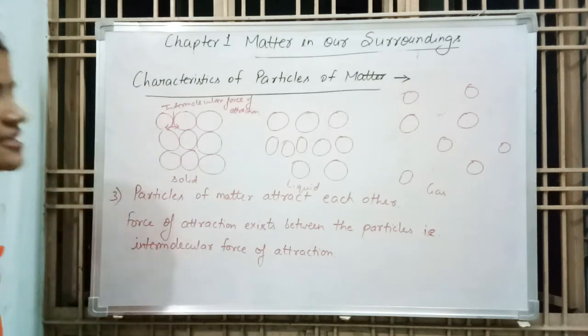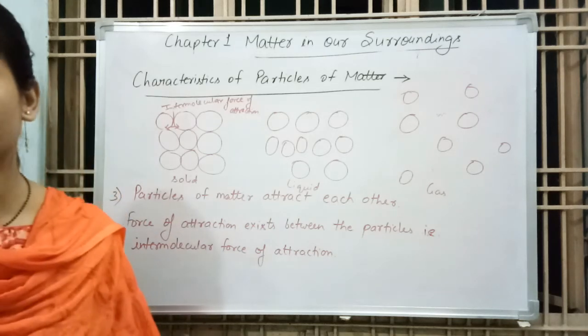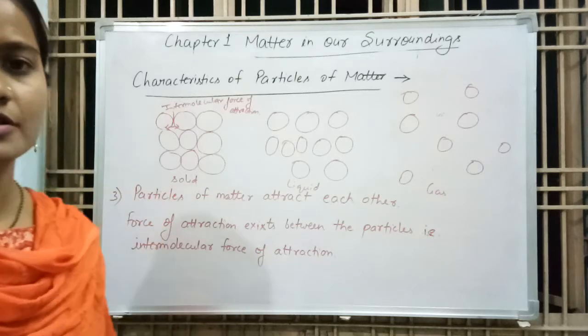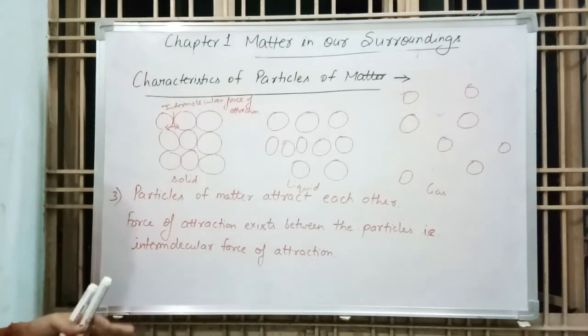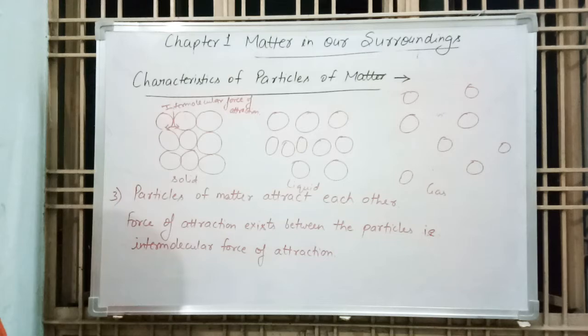Now we will see in activity 1.7 how intermolecular force of attraction attracts particles of matter.